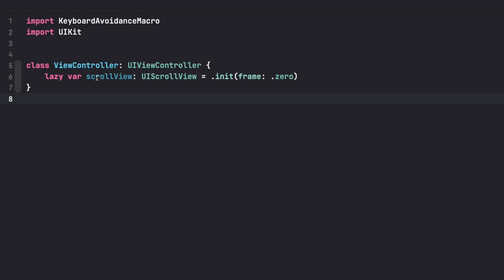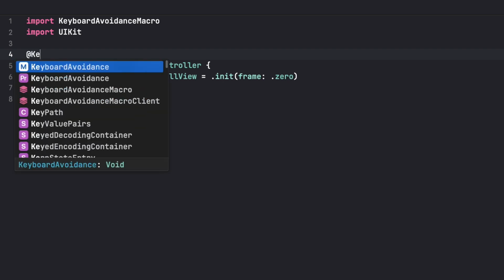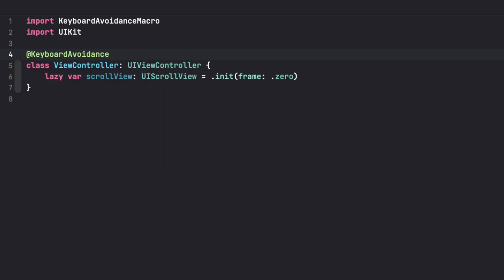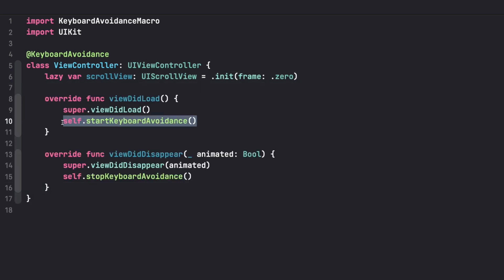So for example, I have here just an example of a view controller that has a scroll view. You know, from somewhere, that doesn't matter. Storyboard, a lazy property that you create, it really doesn't matter. But then, instead of conforming to a keyboard avoidance protocol like we had to do in Objective-C, we annotate the view controller with this keyboard avoidance macro. With this annotation added, the macro is taking care of generating the necessary code for us. Now the only thing you need to do is hook into the lifecycle of the view controller and call the methods that are now available.